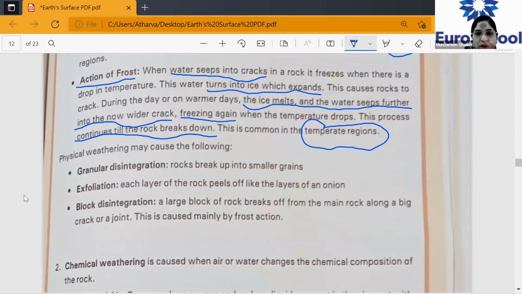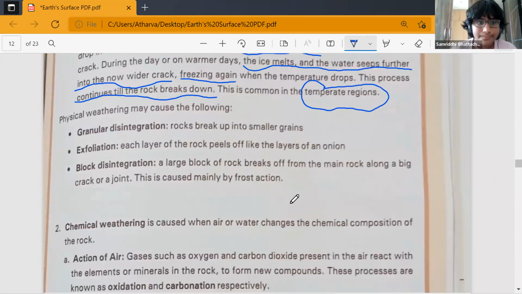Clear? So now if you only see what we have highlighted, you will come to know. Water seeps into the crack. This water turns into ice, it expands, then the ice melts and becomes water. This water seeps deeper into the crack and freezes again. And this continuous process leads to the breaking down of the rocks, which usually happens in the temperate regions. Clear, everyone?